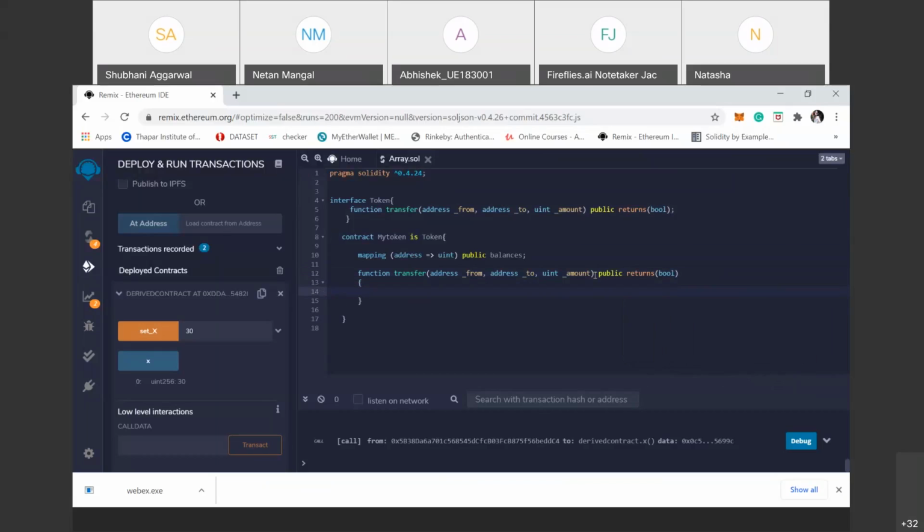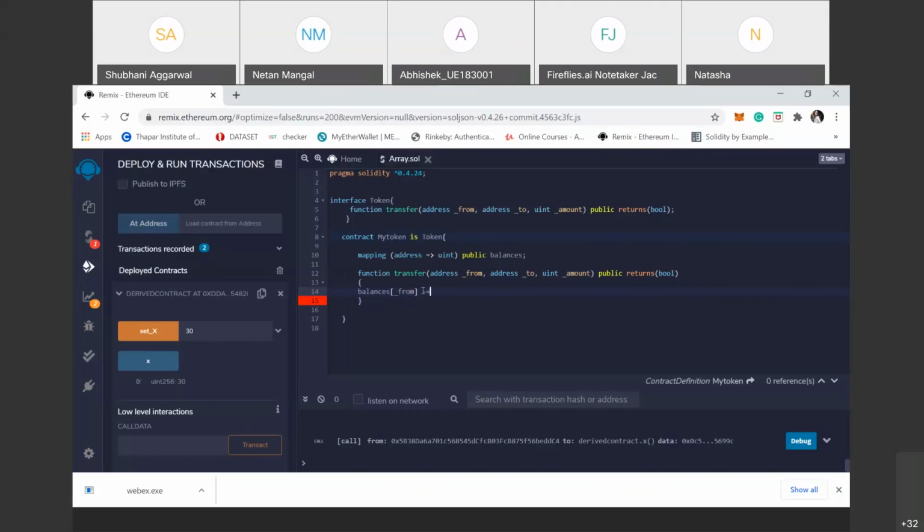So the balance of from is minus, because from address means the value is cut from this address.